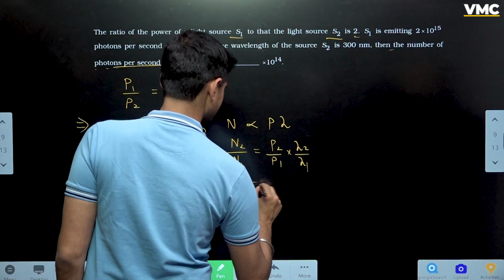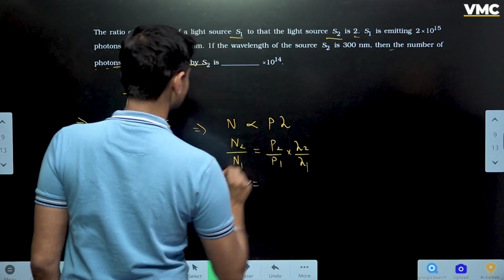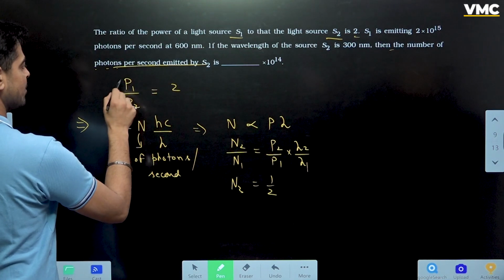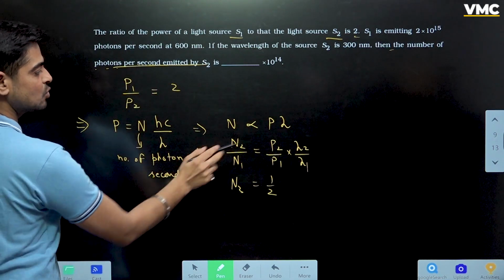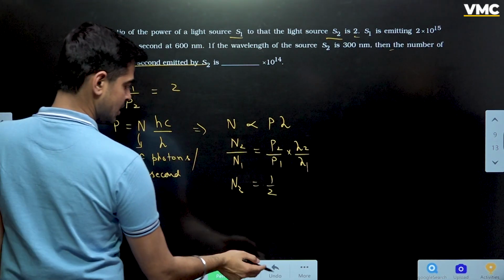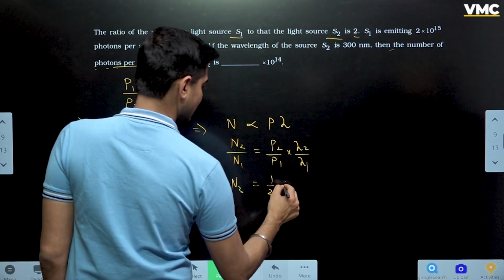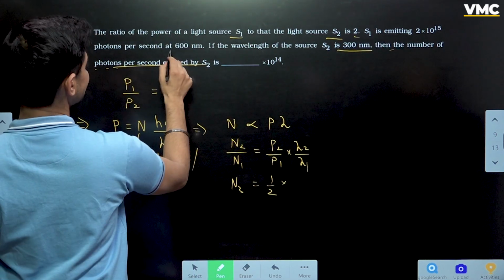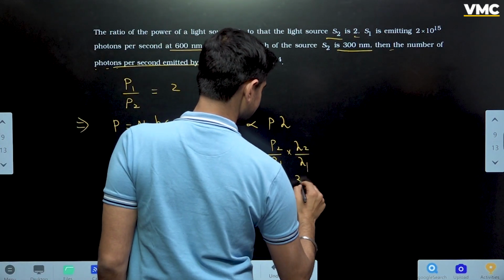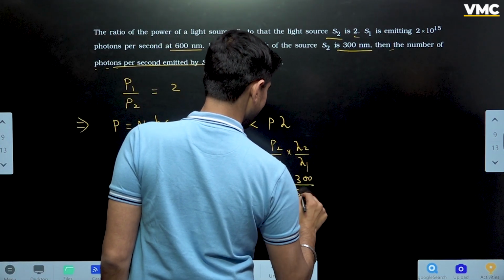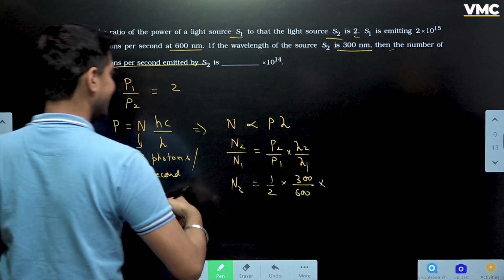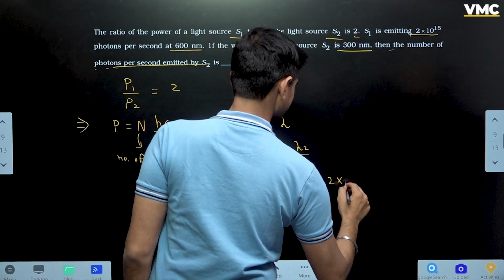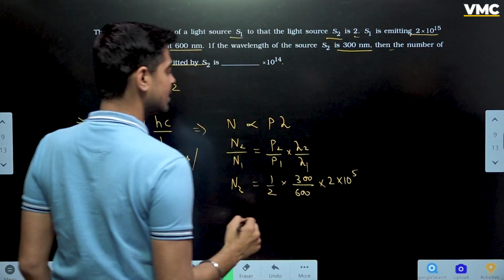Okay, so N2 is equal to, what is P2 by P1? This is 1 by 2, because P1 by P2 is 2. So P2 by P1 is 1 by 2. Okay, what is lambda 2? Lambda 2 is 300. What is lambda 1? 600. 300 by 600 multiplied by N1, which is 2 into 10 raised to the power 15.